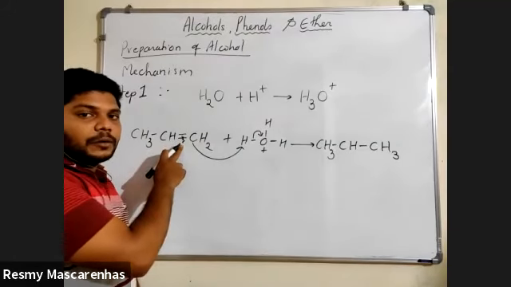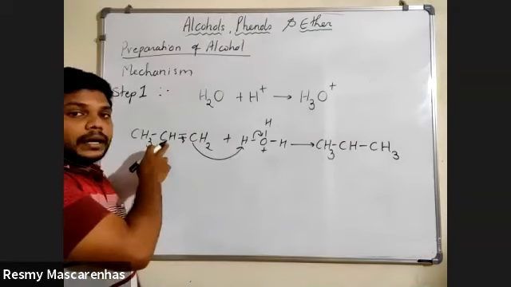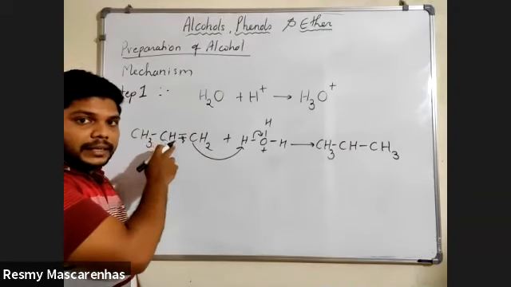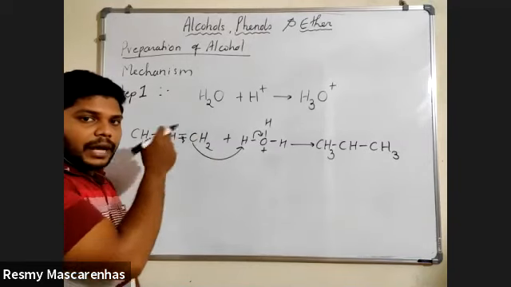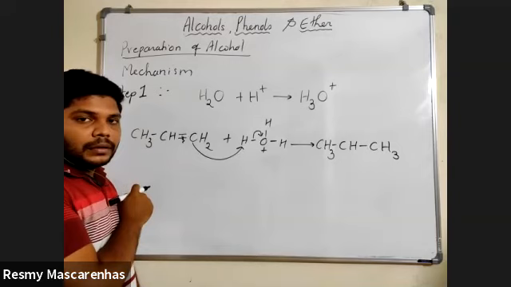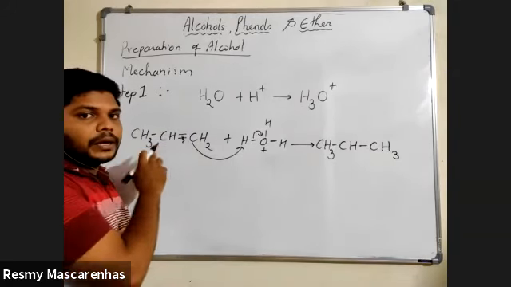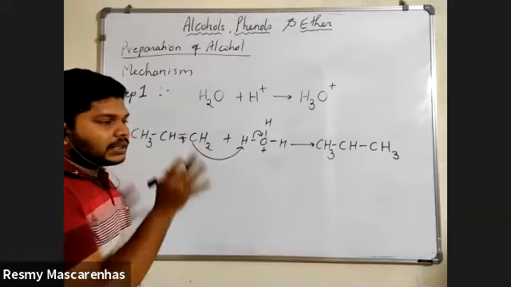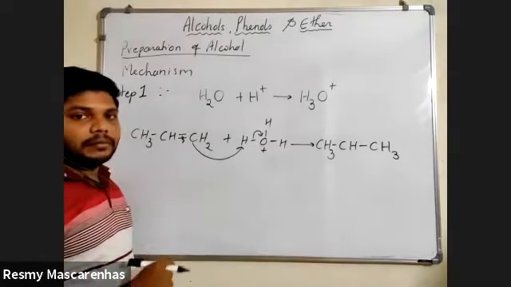So, 3. Now you know that one of the double bonds has broken down. Is anything replaced at this position because of that? Has anything come here? Something should come here to make a bond. But has anything come from this? Nothing has come. So there is a vacancy here because of that bond.